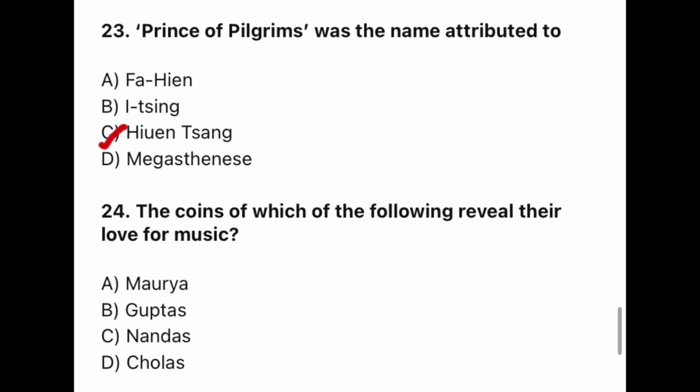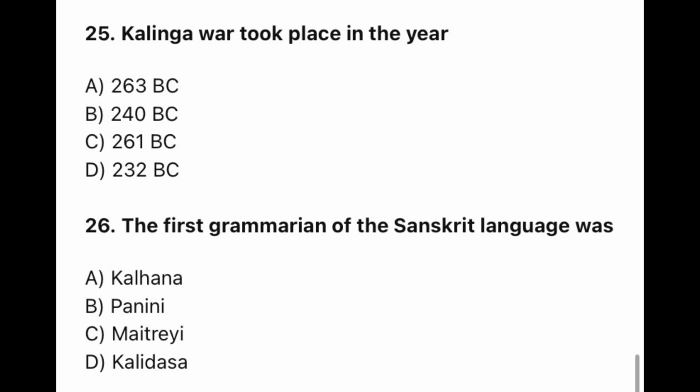And question 24. The coins of which of the following reveal their love for music? The correct option is B. Guptas. Question 25. The Kalinga War took place in the year? The correct option is C. 261 BC. And question 26. The first grammarian of the Sanskrit language was? The correct option is B. Panini.